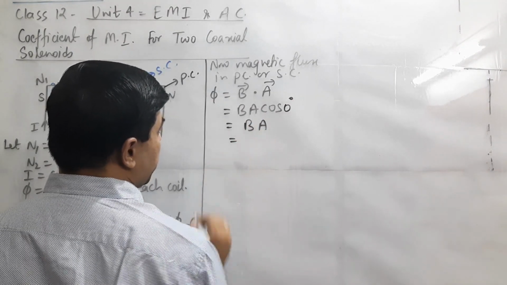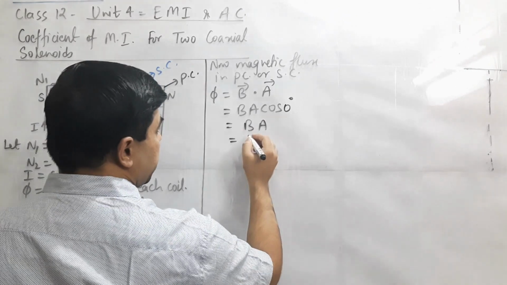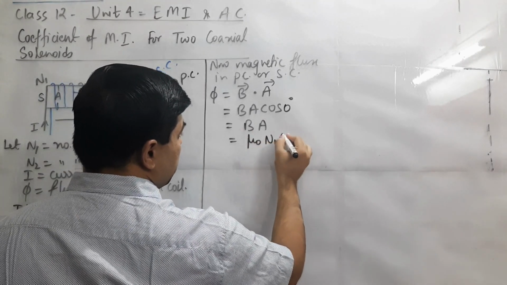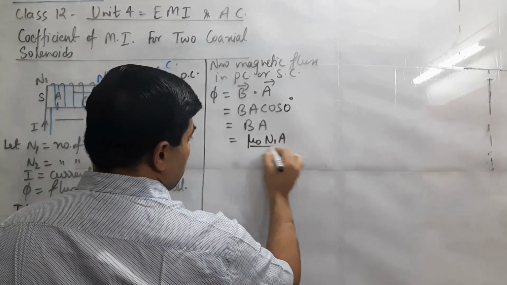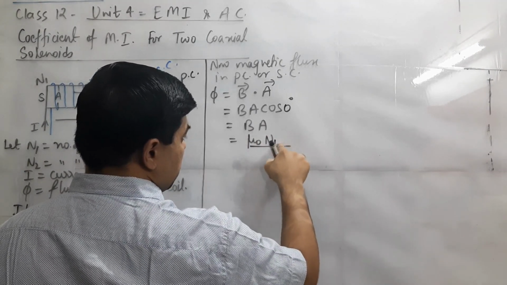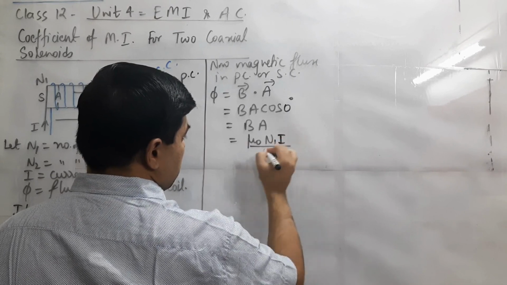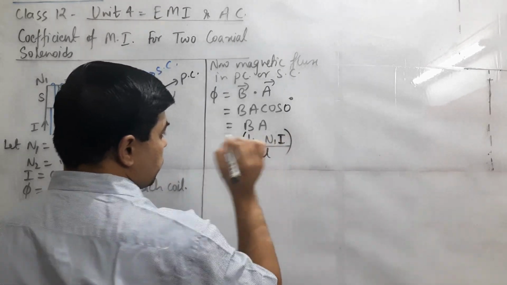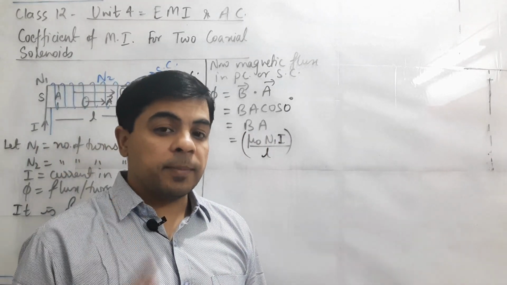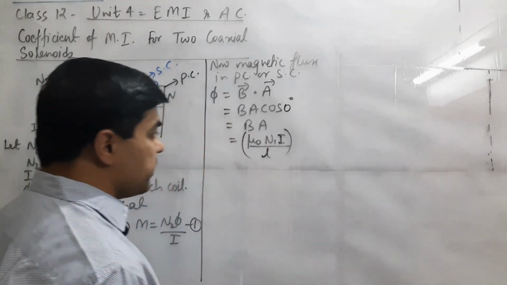Putting the value of the magnetic field in the primary coil, that is mu naught N1 I upon L. This is the expression for the magnetic field. This formula we have already calculated using Ampere's circuital law in the previous unit.